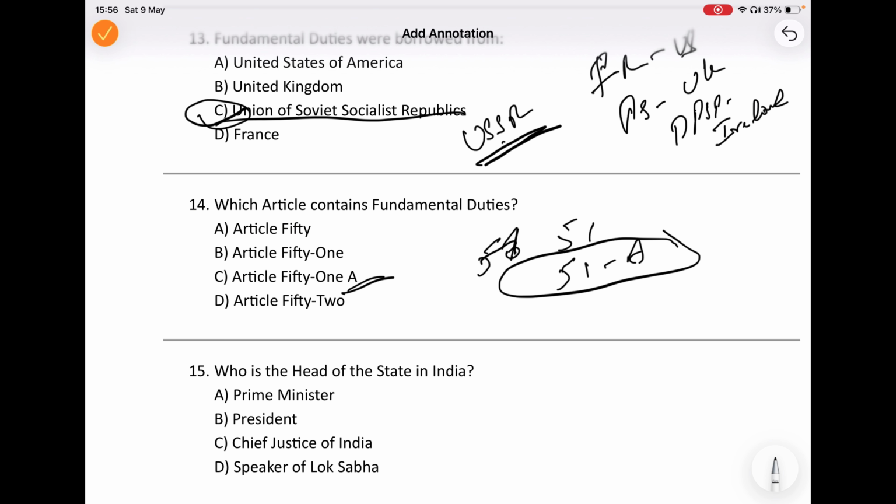Another easy way to remember: fundamental rights are in Part 3, directive principles in Part 4, and fundamental duties are in Part 4A. So, whenever you get a question like this, fundamental duty, think of 51A. C is the answer.